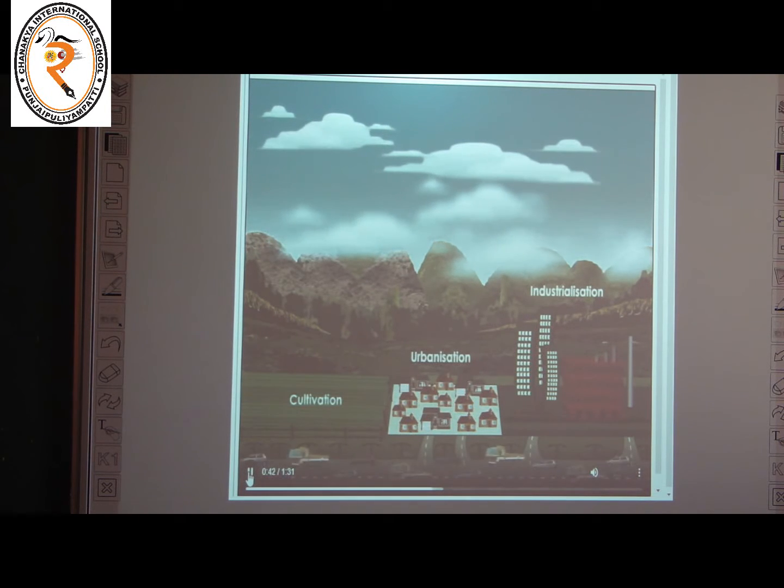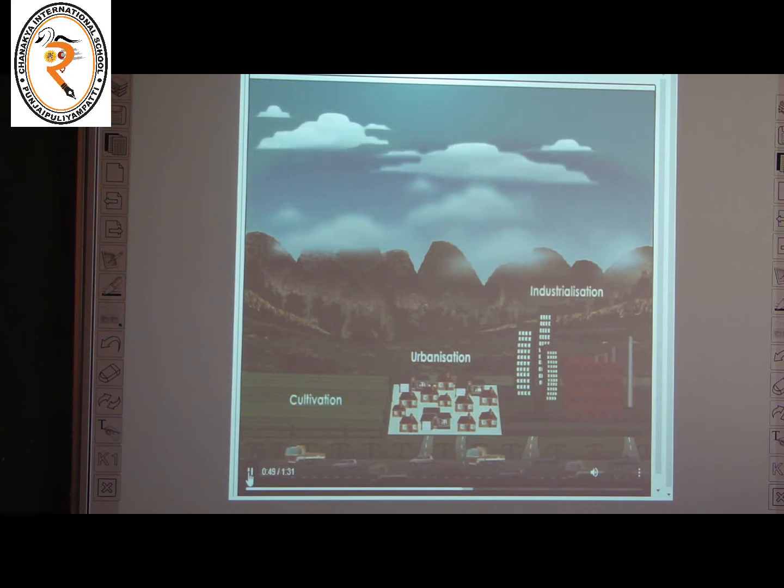Due to clearing of the forest, carbon is released as carbon dioxide, which leads to an increase in the atmospheric carbon dioxide concentration.